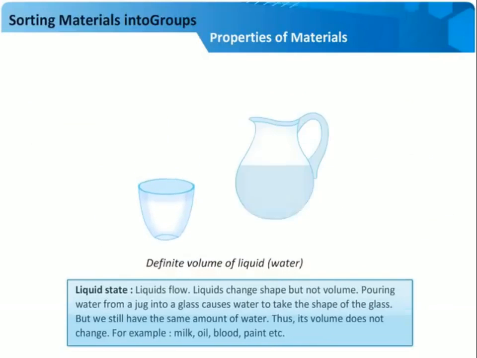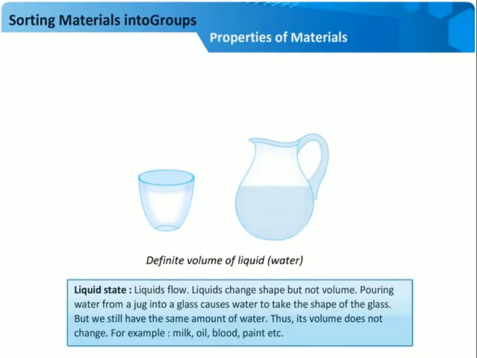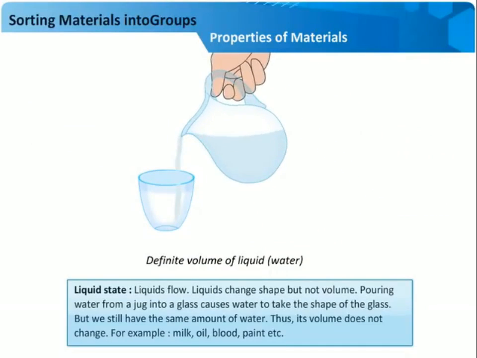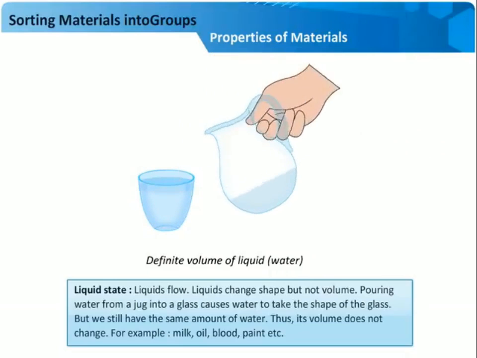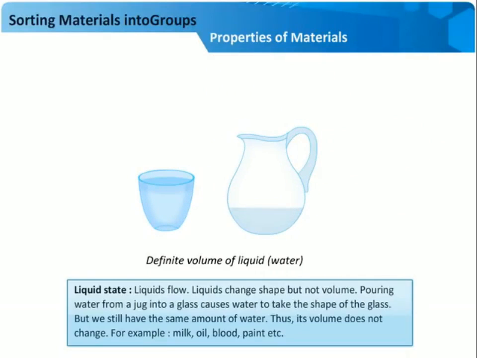In the liquid state, liquids flow. Liquids change shape but not volume. Pouring water from a jug into a glass causes water to take the shape of the glass, but we still have the same amount of water. Thus its volume does not change.